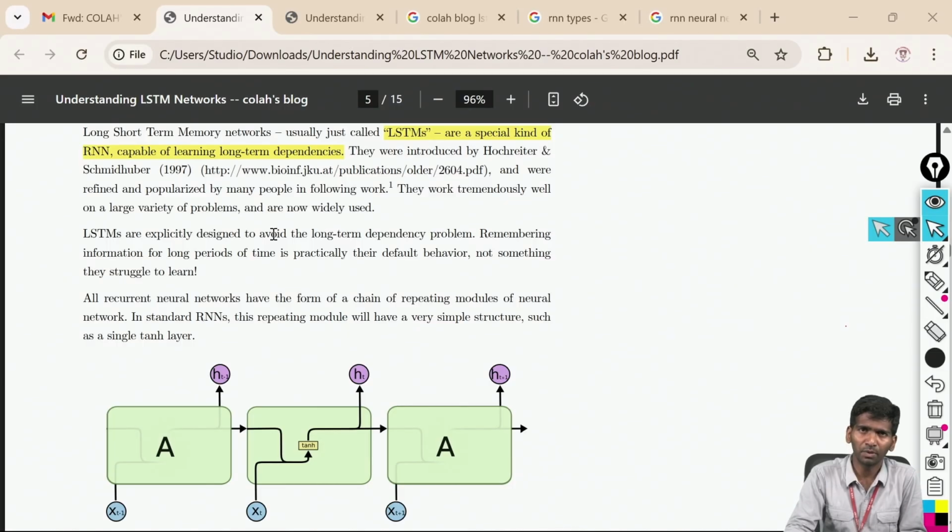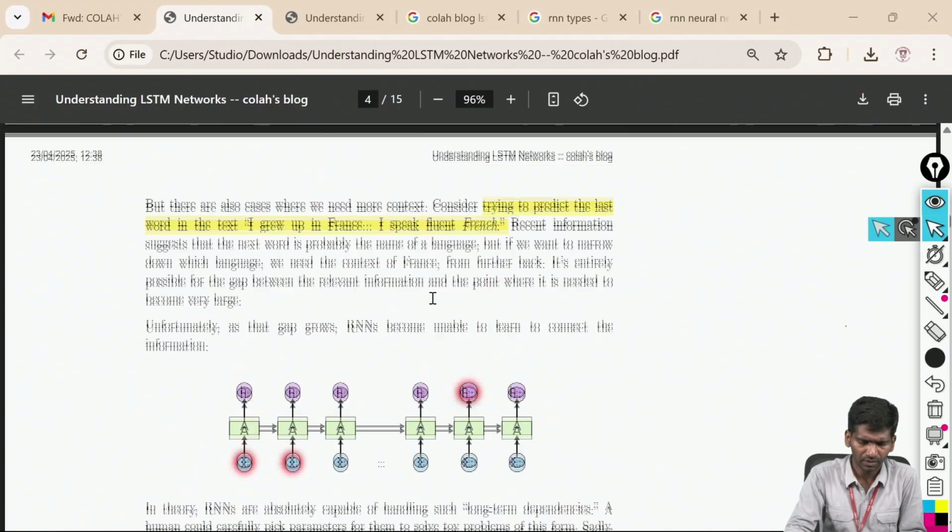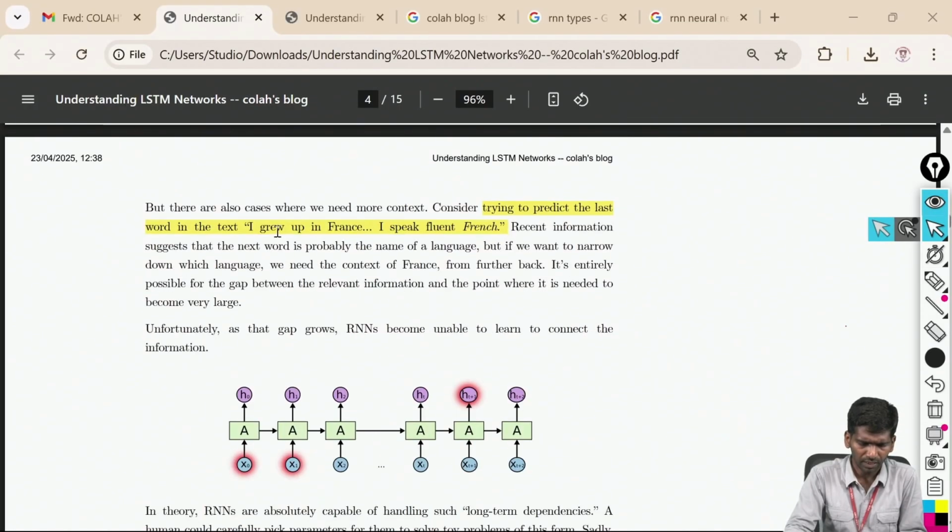It will not remember the entire sequence of words. Here also, I do not need to know the entire text to predict this word. I just need the important starting sentence to predict this word, yes? In a similar way, our RNN models also need not remember each and everything.